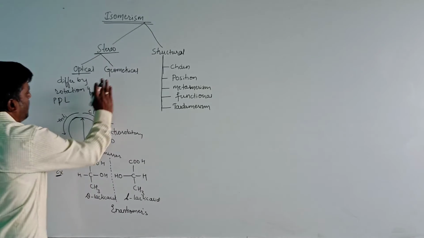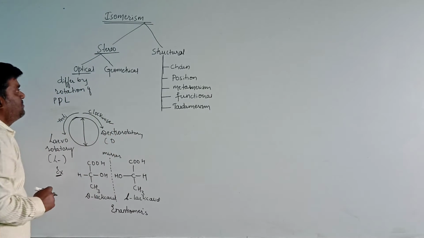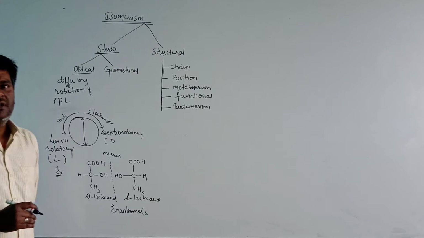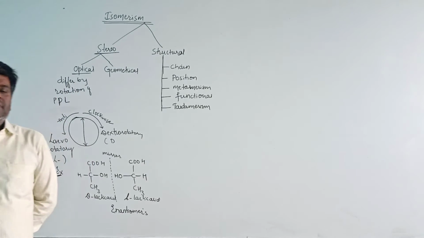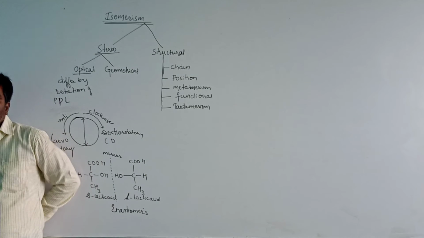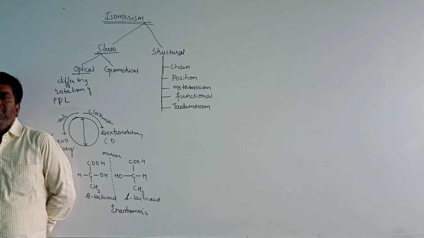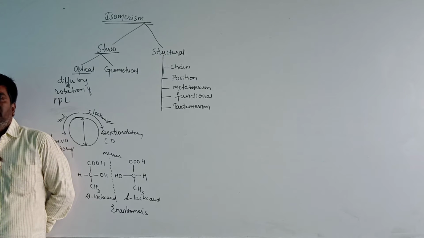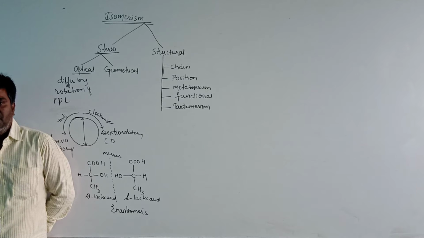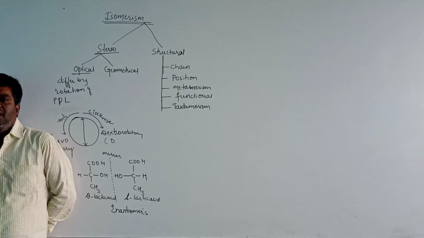Then let us see geometrical isomers here. The compounds having the same molecular formula but differing in the arrangement of atoms in space, which is restricted to rotation around the carbon-carbon double bond.